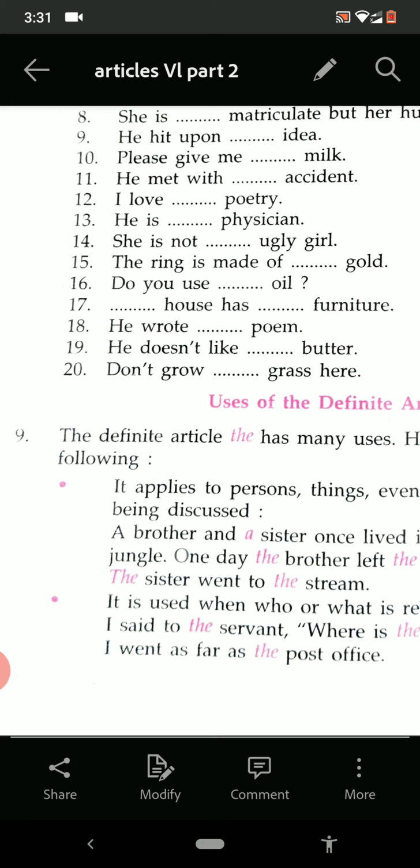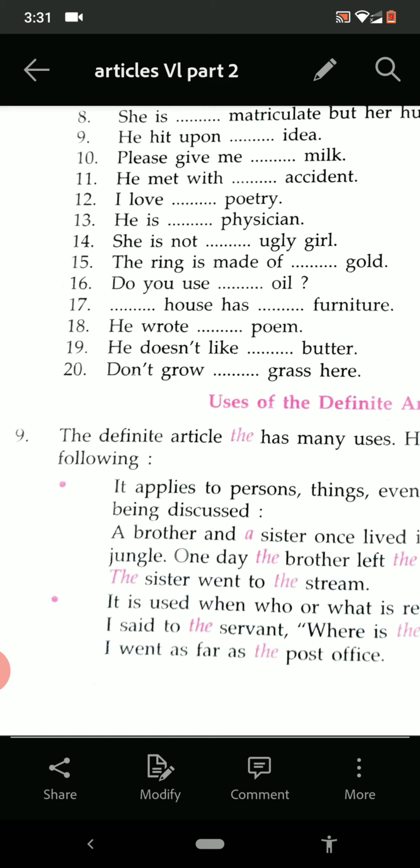A brother, a sister, a house, a stream near a jungle. One day, the brother left the house and went to the jungle. The sister went to the stream.